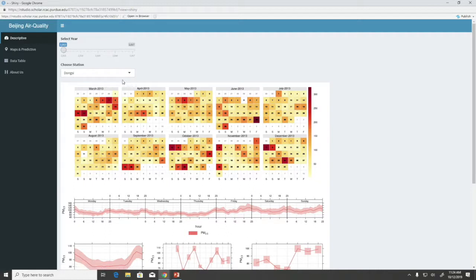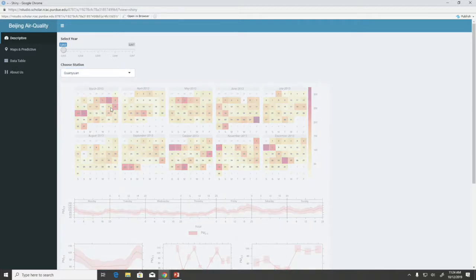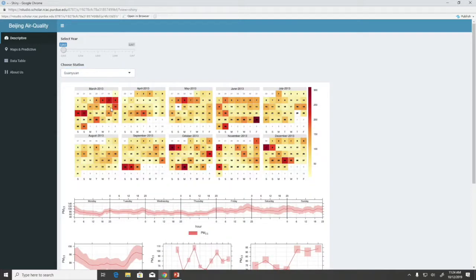In this tab, we let users choose different stations and different years. This will give users 3 graphs about the descriptive statistics of the database. The first graph is a calendar graph. This shows the different PM 2.5 values by different days. As you can see, the darker the rectangles, the higher the PM 2.5 values.